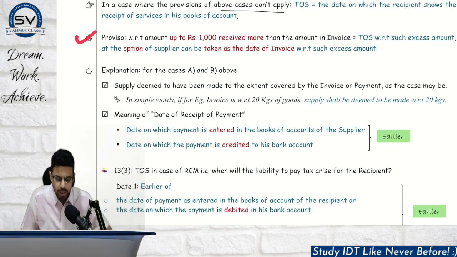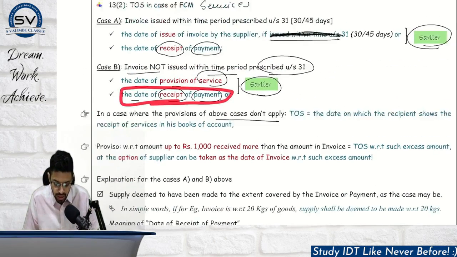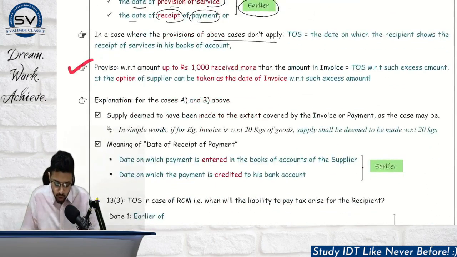Now here this proviso will be absolutely applicable. Why? Another thing you have to understand: in case of goods, we talked about notification number 66/2017, which basically said that GST doesn't need to be paid on the advance payment in case of goods. That is applicable only in case of goods, not services. So for services, this is still very much applicable, that we studied that GST is payable on advance for services, right? Now, this provision, what does it say?